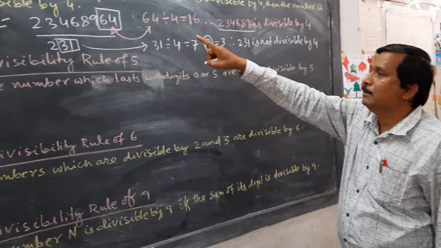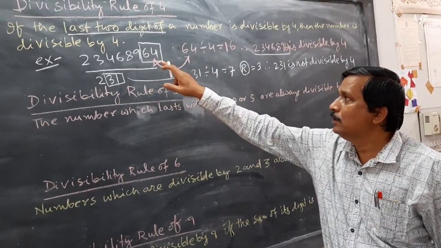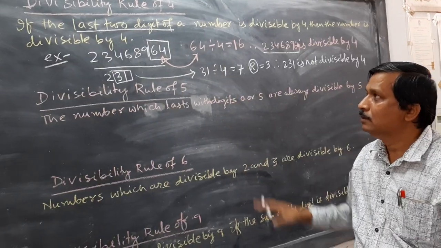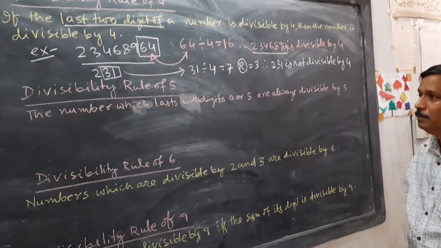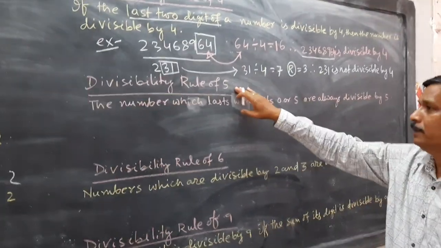Okay, so this is the rule. This rule states that if the last two digits, we don't care about the rest, we only care about the last two digits. So this is about your divisibility rule of 4. Okay. Now divisibility rule of 5.